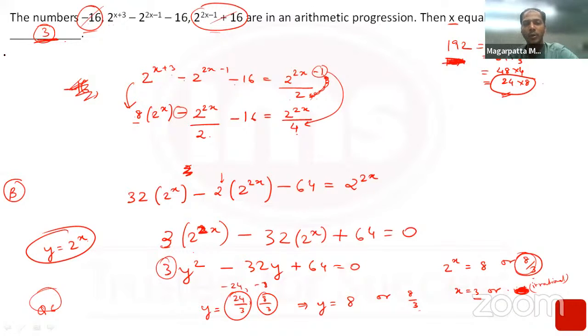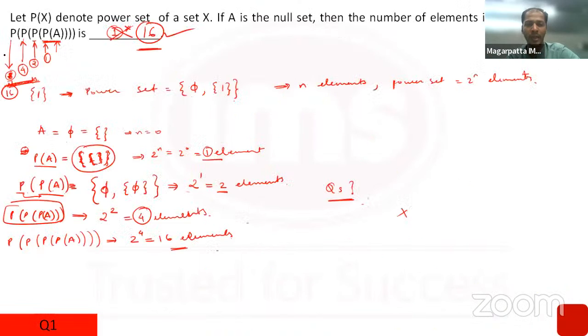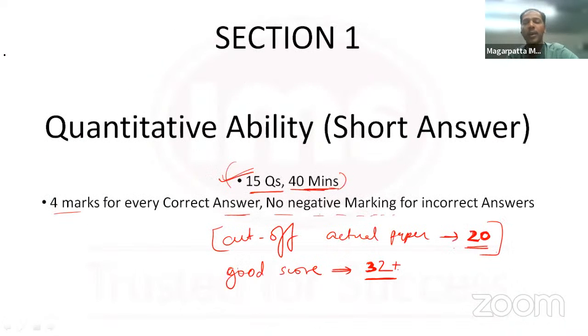And this was about the short answer section of IPMAT 2022. The important point here that we had to understand was it was possible to attempt 10 or 11 questions. Easily 8 questions were around type A, and 2-3 more questions could have been tried from the A/B questions, and from those you had to get 7 or 8 correct as a good score. This is a good score, something which justifies that you've done really well in the paper. The cutoff was 20, so even if the cutoff would have been 24, if you are aiming for a score like 32, you would have easily cleared that.